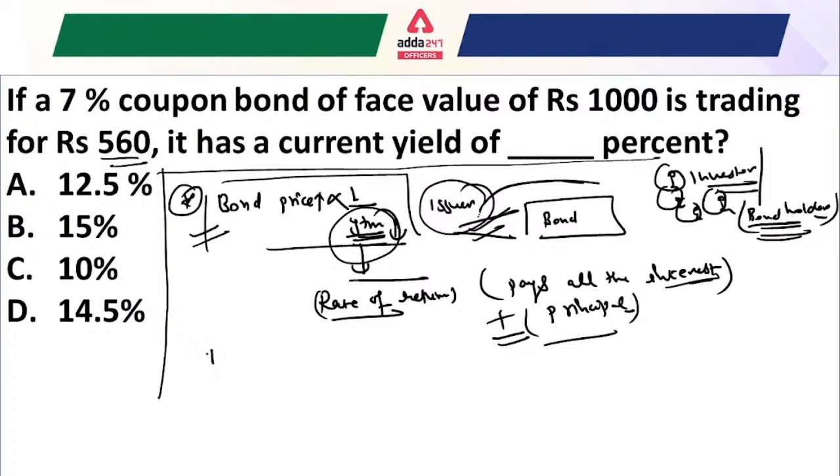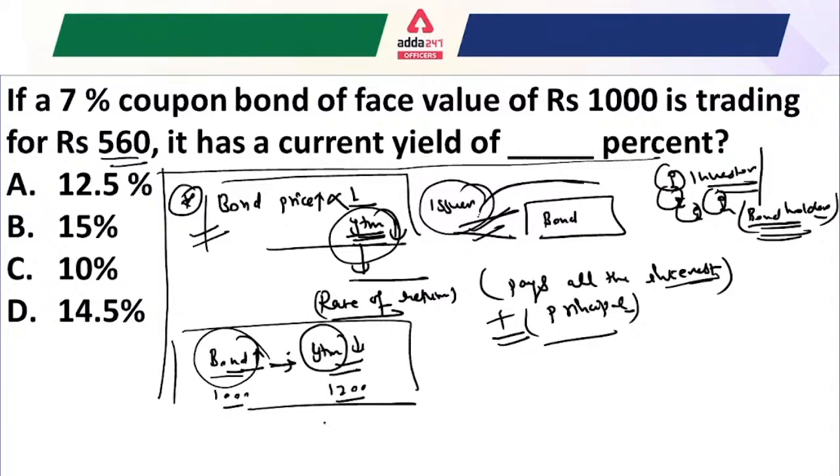If the bond price goes from 1,000 rupees to 1,200, the YTM is reduced. If the bond value increases, the YTM decreases. So you understand the relationship between the bond price and the YTM. I hope it is now clear for everyone, right?